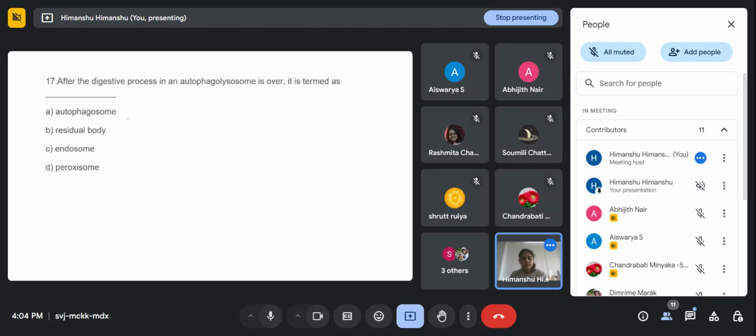Hello. Read carefully and eliminate the options. Then you can answer this question. B. Okay, option B. Anyone else? Option B. Okay, two of you are saying option B. Anyone else?